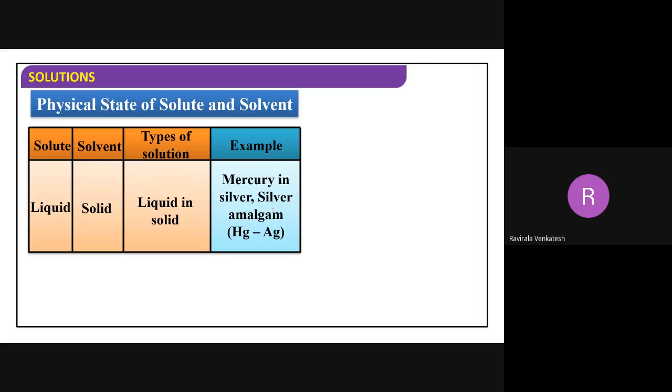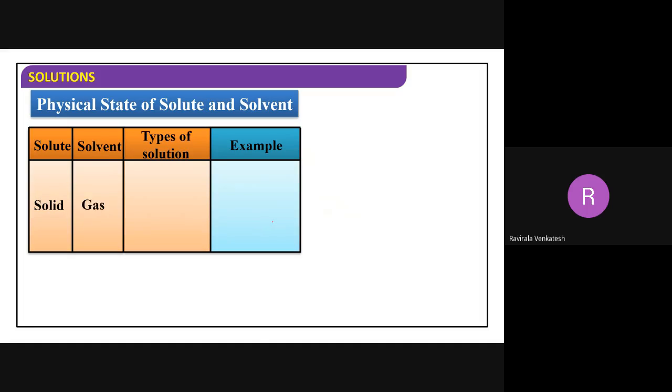Amalgam is the best example here. Sodium amalgam, silver amalgam, zinc amalgam. The amalgams come under liquid in solid, where mercury is the liquid. In this case, the liquid state is mercury.